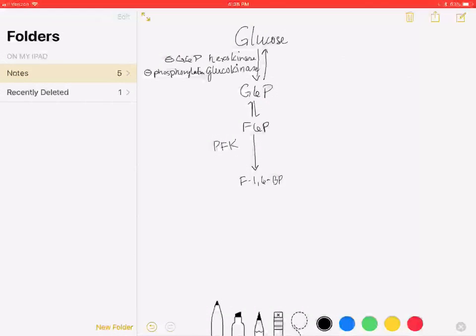Phosphofructokinase, PFK. When we learn about gluconeogenesis in the next chapter, we're going to find that there's another enzyme that converts fructose 1,6-bisphosphate into fructose 6-phosphate, and that is a different enzyme, so we won't talk about it yet.